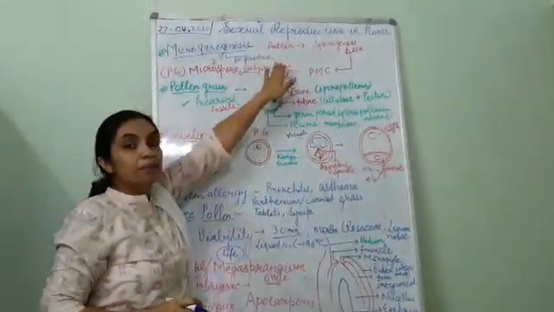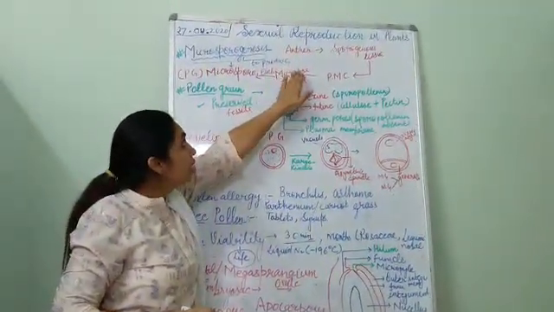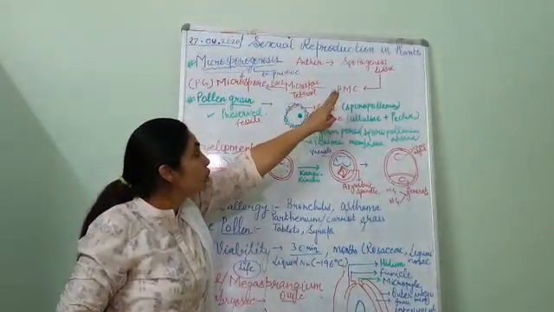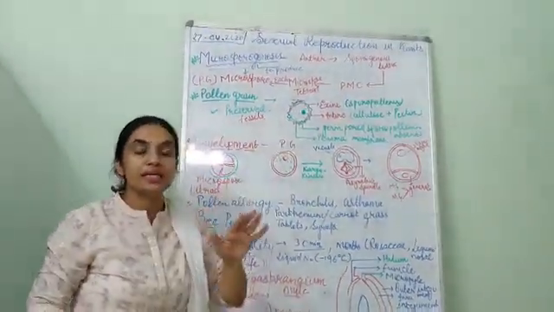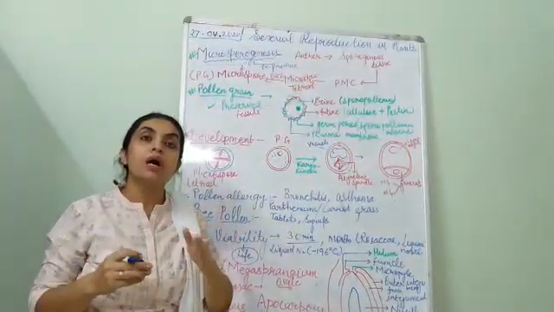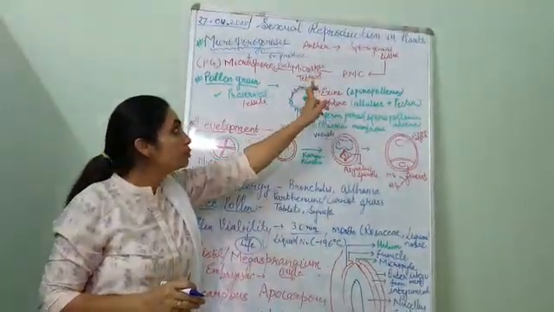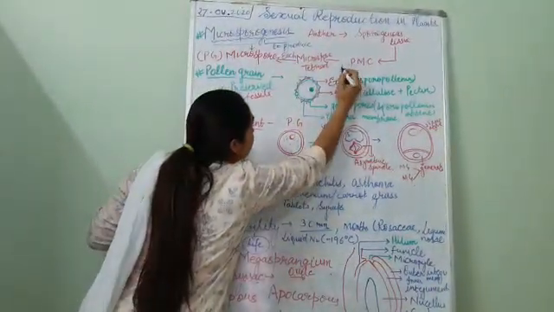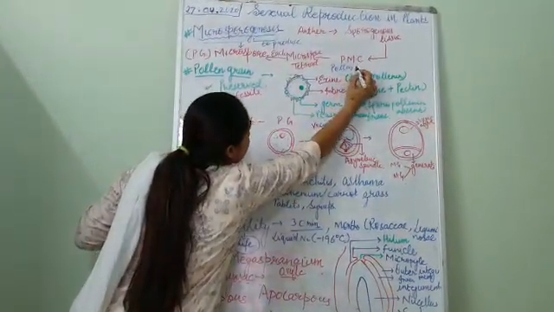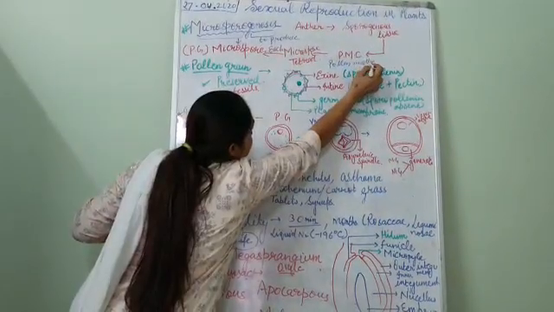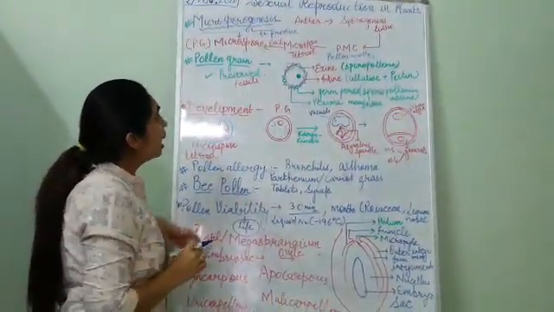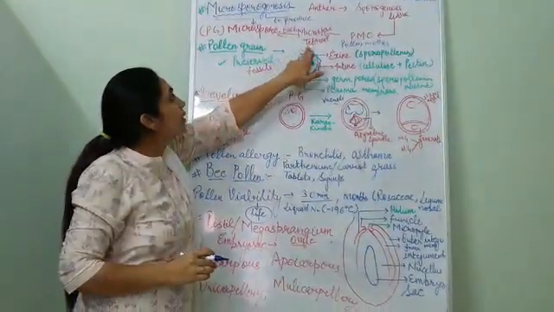Anther is the fertile part. In anther, sporogenous tissue we have studied in the TS. In the sporogenous tissues, all the cells are capable of forming pollen grains. So they are known as PMC, that is pollen mother cells. They are known as pollen mother cells. These pollen mother cells divide and form microspore tetrad.